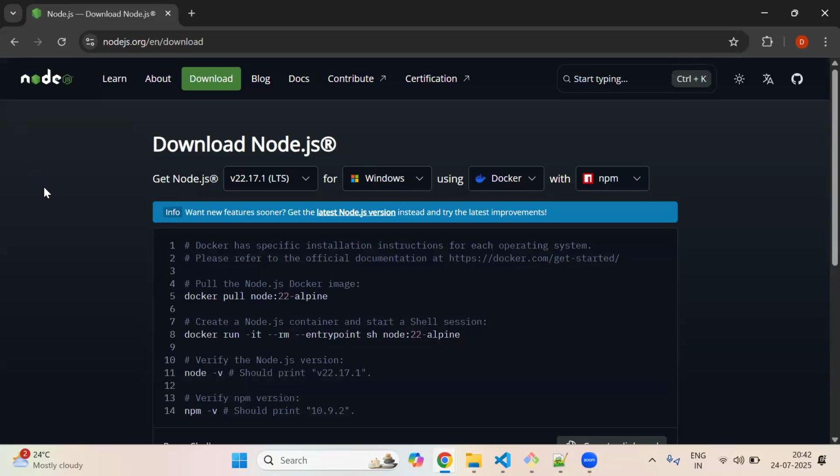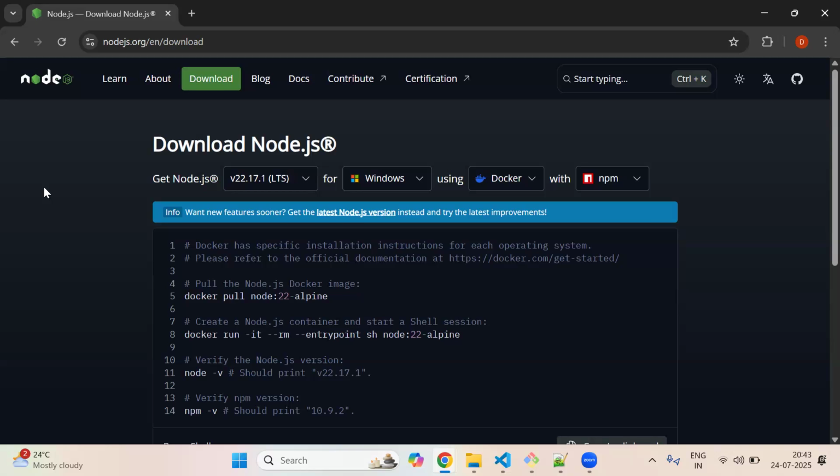See there, everybody. Get Node.js. What is the version they are displaying? V22.17.1, and they have specified it as LTS. Always you need to install even number versions. That is for application development purposes. If you want to develop an application by using pure Node.js, or Angular, React, any TypeScript or JavaScript related technology, then we must install only an even number version of Node.js.